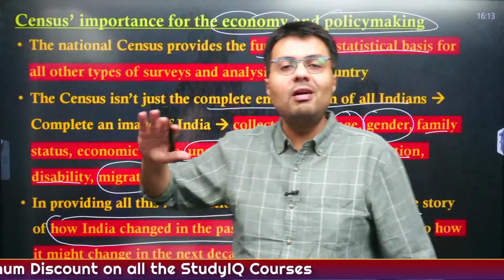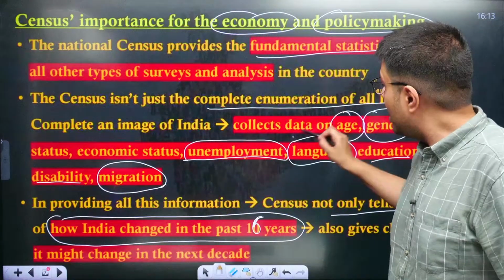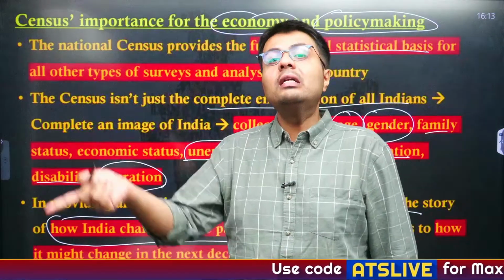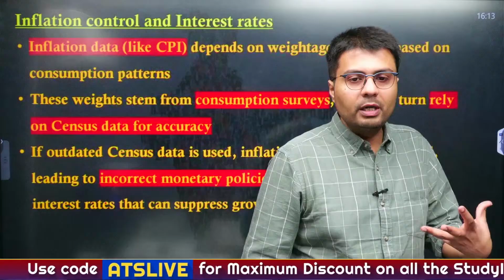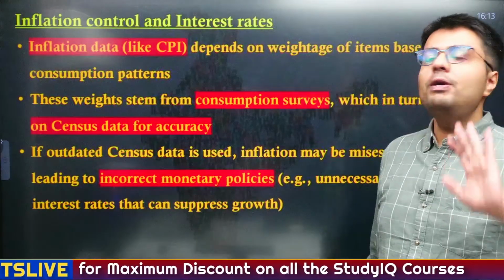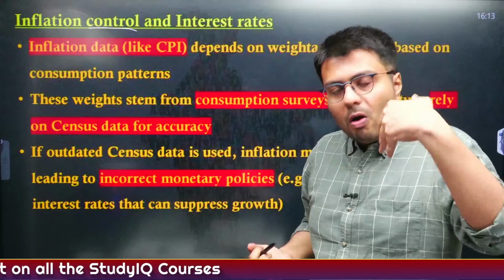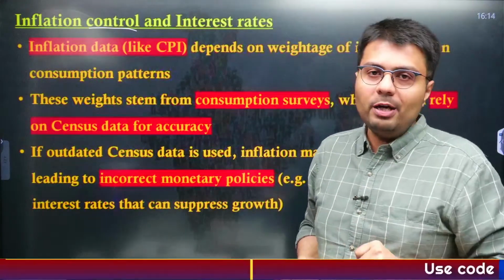This is not just random counting of how many people are there or head counting of people. It collects many more data which might be relevant in one aspect or another aspect of policy making, right? So this is why census is so important. First, census can be utilized to gauge the levels of inflation, and accordingly, the RBI would want to change its monetary policy.